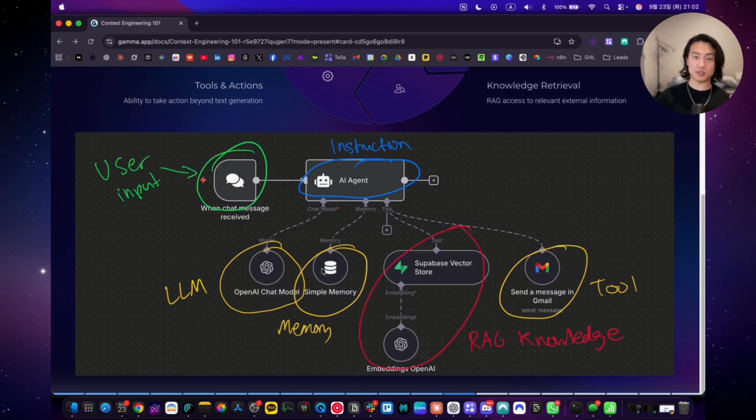So it's going to be able to search up previous conversation history by the email. Or if it's a WhatsApp, it's going to be able to search up previous conversation history by the WhatsApp phone number. And this is the LLM. So this is OpenAI ChatGPT to process all the information that comes in and goes out, and send a message in Gmail. So this gives the AI agent the ability to send an email on Gmail.